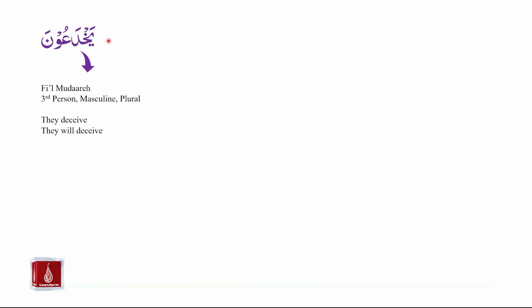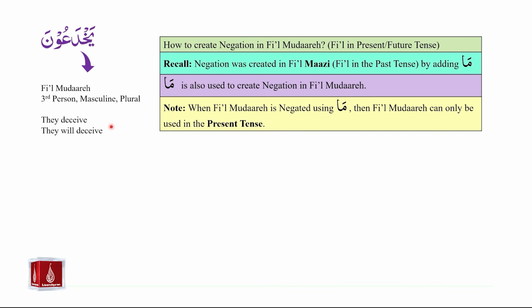We will further work on the example of yakhda'una. Yakhda'una is fi'il mudare referring to third person, masculine and plural. Yakhda'una means they deceive or they will deceive. Now let us study how to create negation in fi'il mudare. This is an example of fi'il mudare.